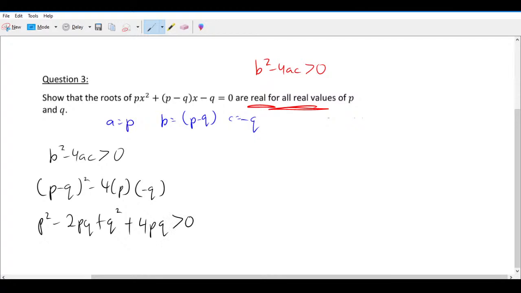It's supposed to be more than 0. The question says show that the roots are real for all real values of p and q. So what we have here is p square plus 2pq plus q square more than 0. Even if we factorize it, I'm not truly sure on these things.